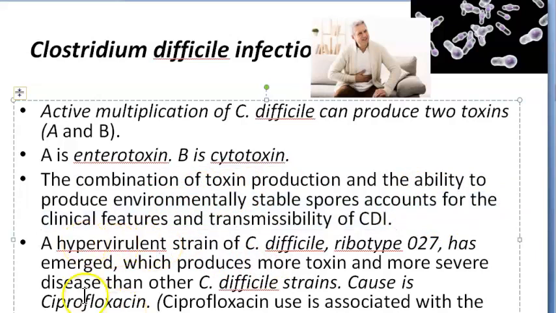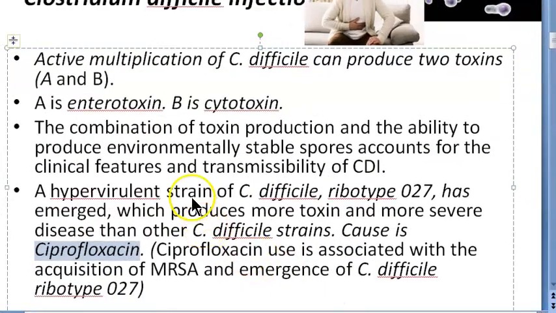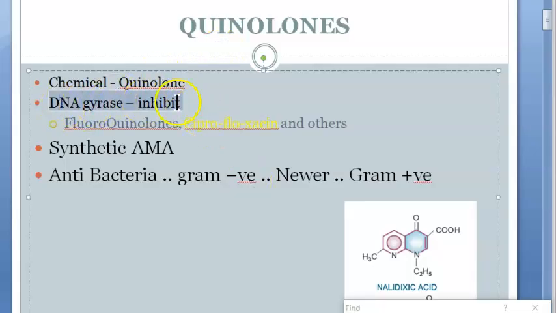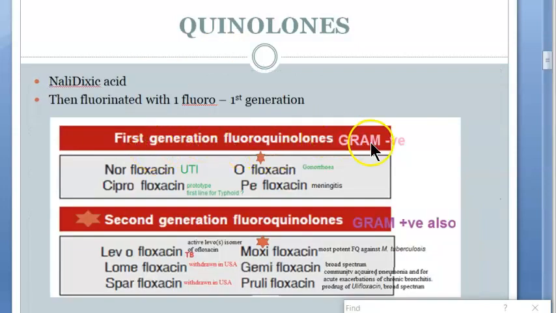And because of ciprofloxacin, there is a hypervirulent strain of Clostridium difficile called ribotype 027. They are blaming ciprofloxacin usage for this. So ciprofloxacin comes under what? It comes under quinolone only. Ciprofloxacin is a first generation fluoroquinolone. It is active against gram negative.